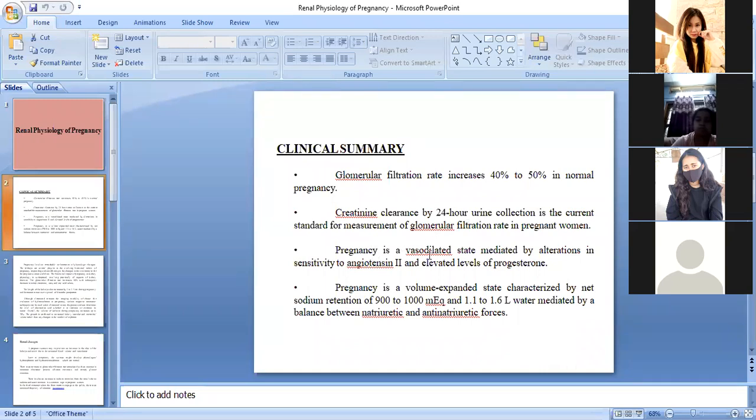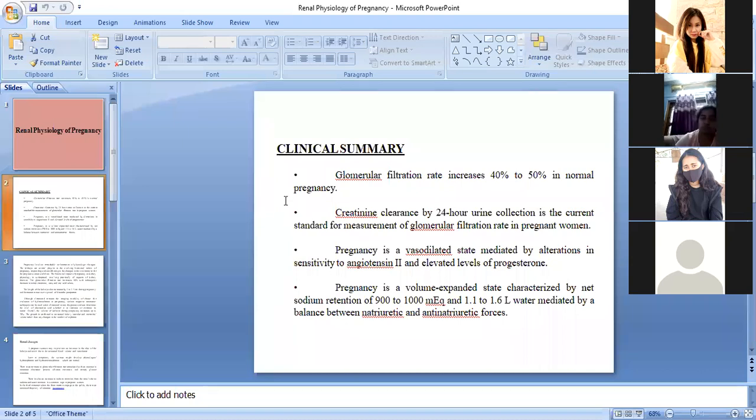Next, pregnancy is a vasodilated state mediated by alteration in sensitivity to angiotensin 2 and elevated level of progesterone. Next, pregnancy is a volume expanded state characterized by net sodium retention of 900 to 1000 mEq and 1.5 to 1.6 liters of water. So these are just the clinical summary. It is not so important, but it is good if you know these things. So I have just made these 4 points.